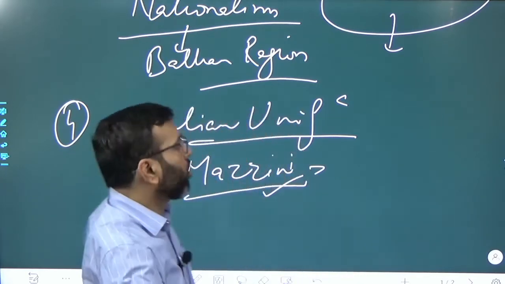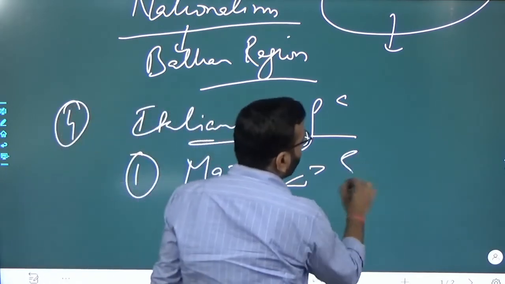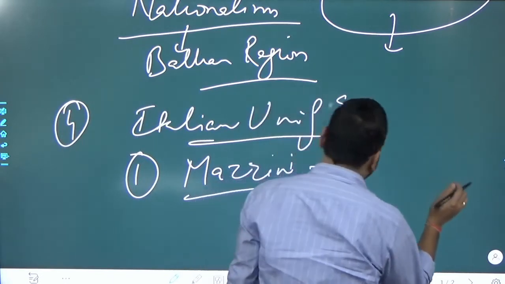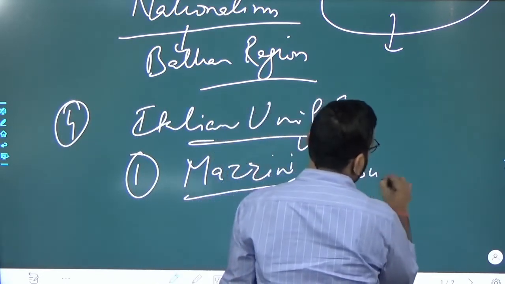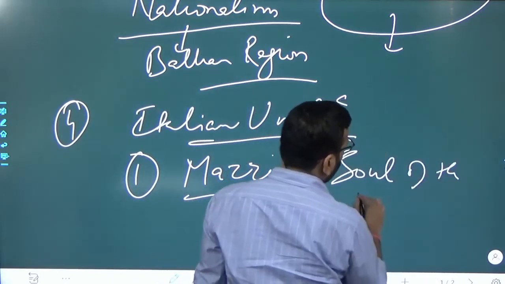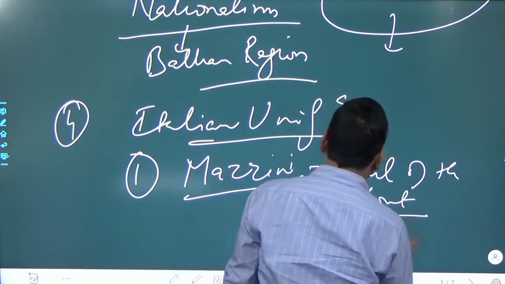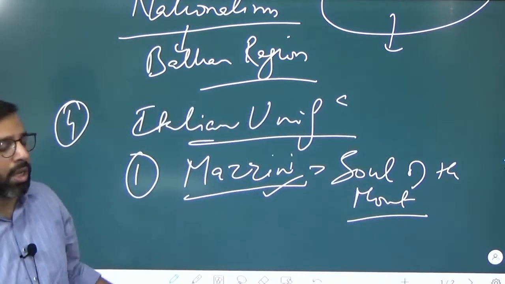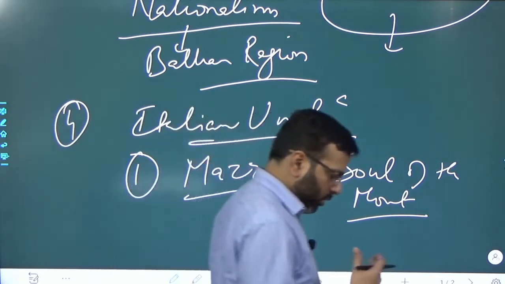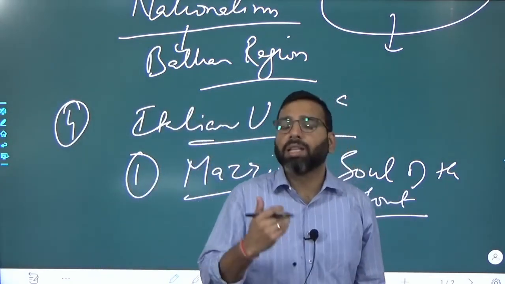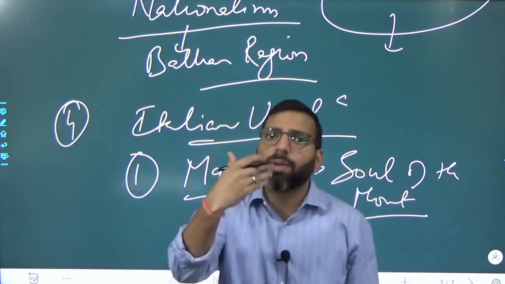Because of that he is also referred to as the soul of the movement, or prophet of the movement, Mazzini. That part you need to discuss, and then discuss the impact of this.